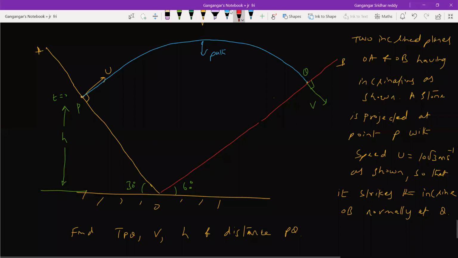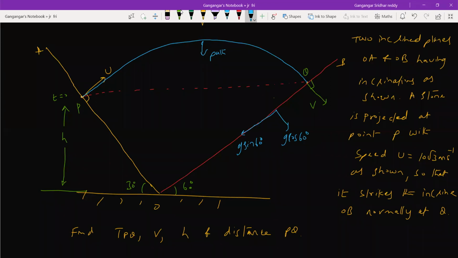This distance also we have to work out. Okay, let's resolve g with respect to this one. So here it will be g sine 60 degree. This will be g cos 60 degree.